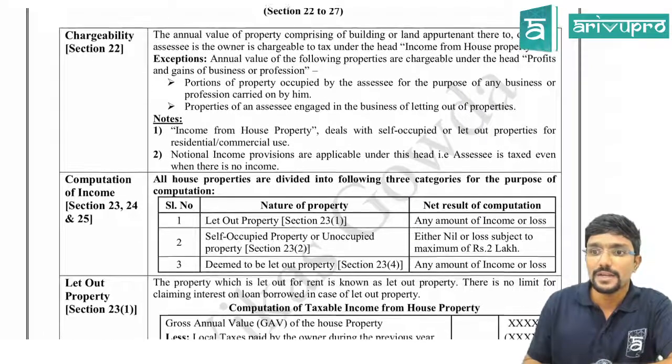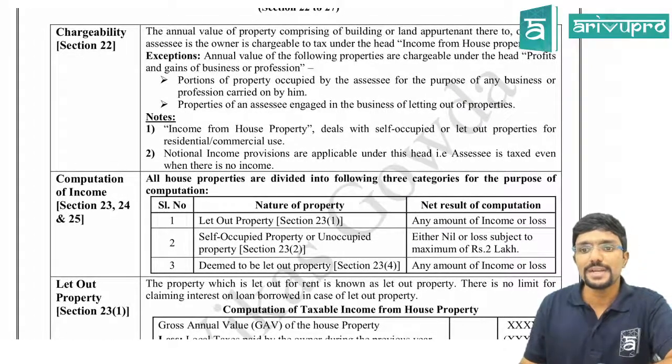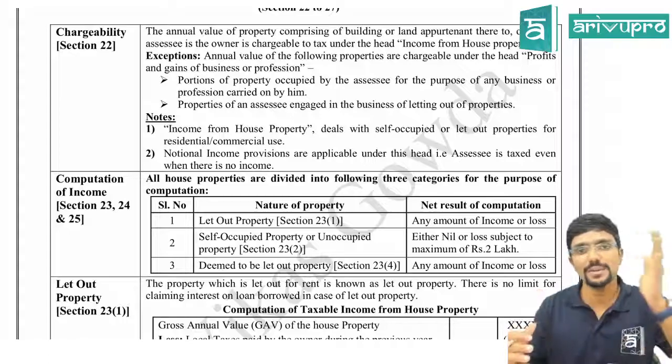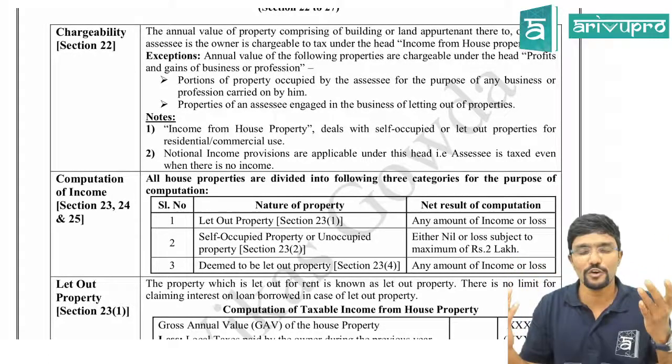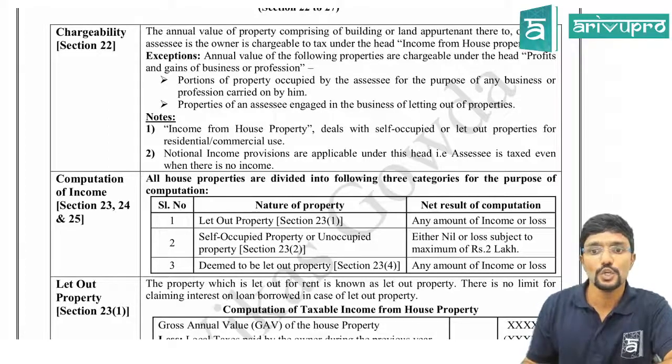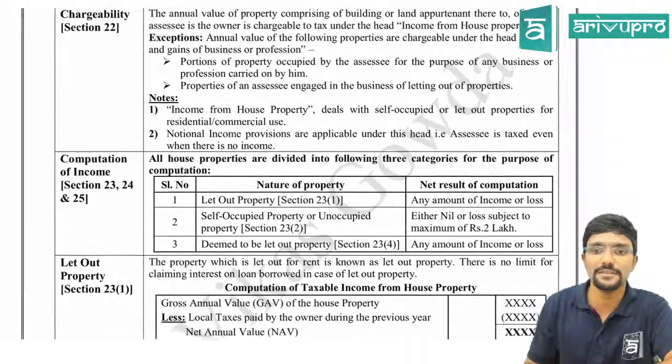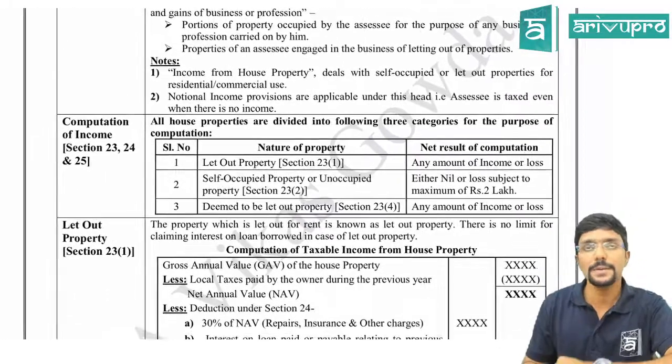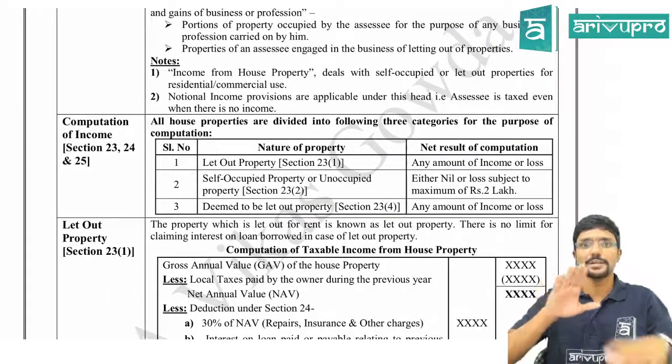Clear? Then notes: income from house property deals with self-occupied and let out properties for residential or commercial use. So properties can be let out for commercial purpose or residential purpose, but both are covered under income from house property only. Next, notional income provisions are applicable under this head, that is, the assessee is taxed even when there is no income. Why? See, the house properties are divided into three types.